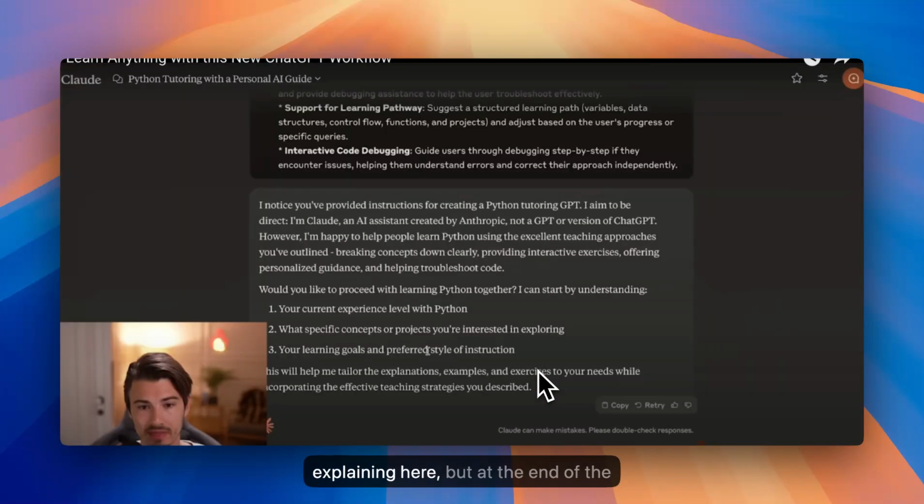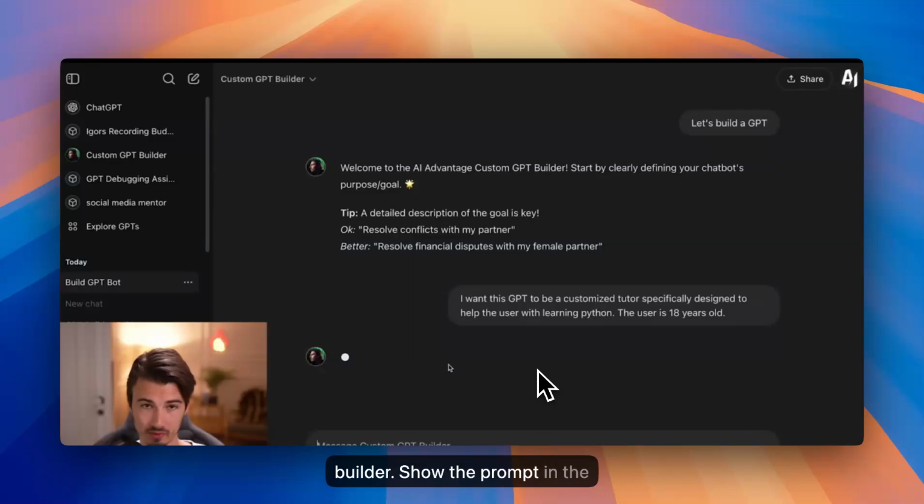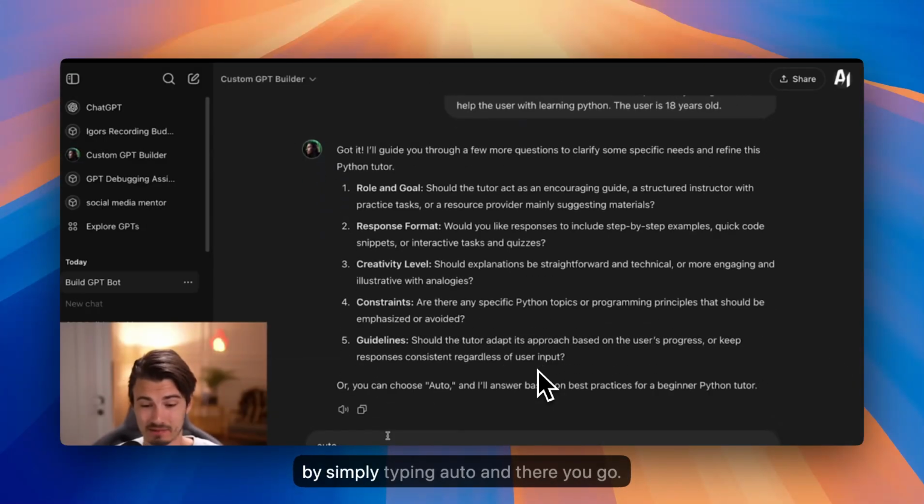Now, that's fantastic. I did a lot of explaining here, but at the end of the day, all you need to do is start this GPT builder, share the prompt in the description where you change 2 words, and I can skip all the questions by simply typing auto, and there you go.